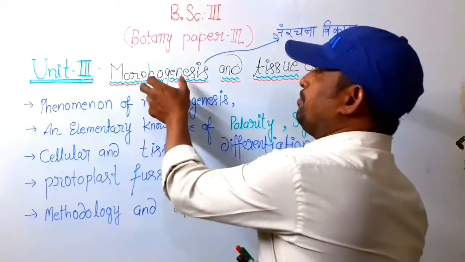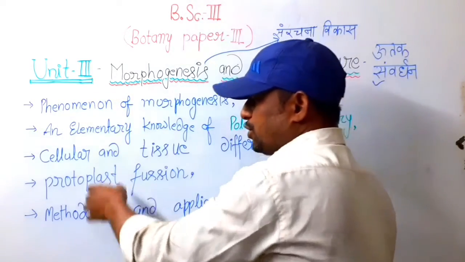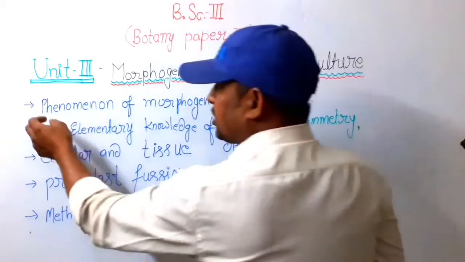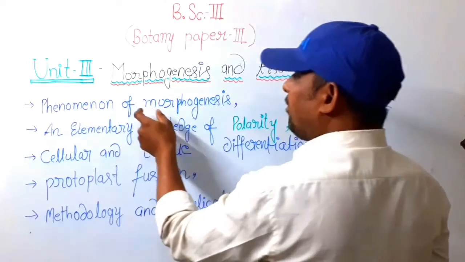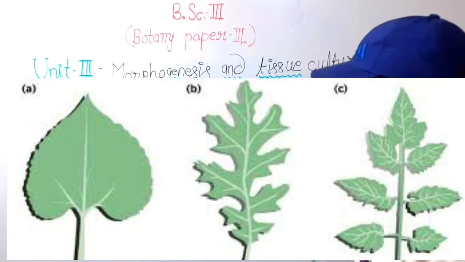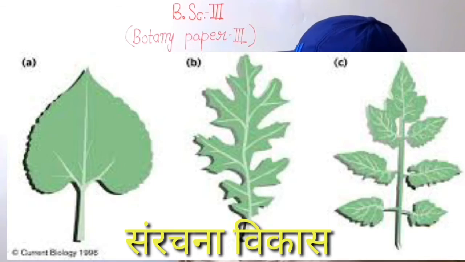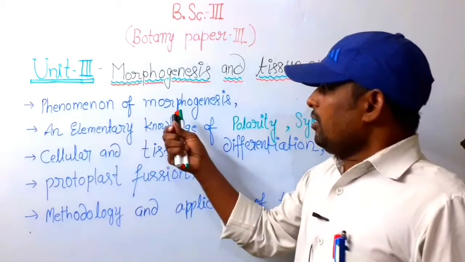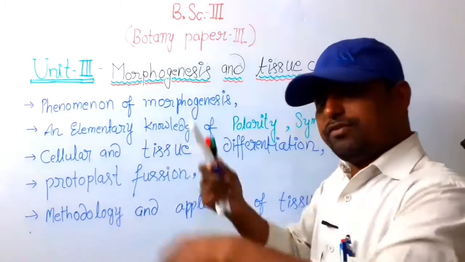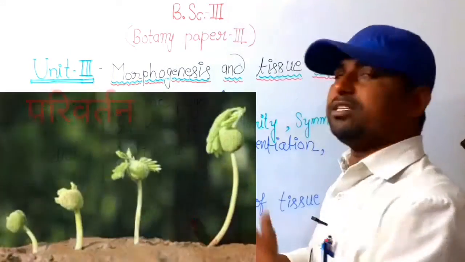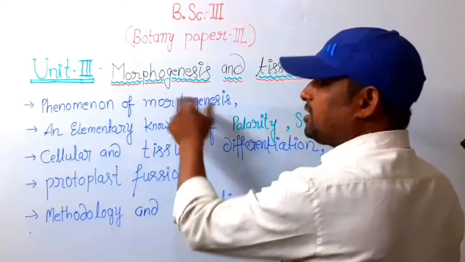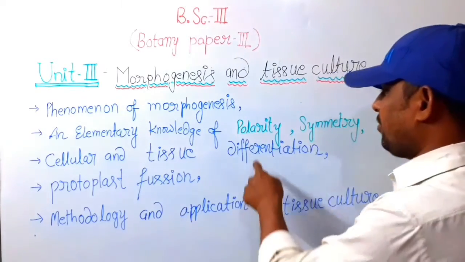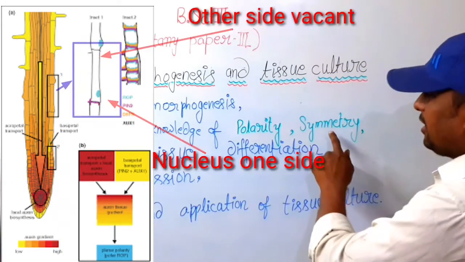So under both topics there are some small topics. Unit second has the first topic, the phenomenon of morphogenesis. What is the process? What is the phenomenon? What is the event? What are the changes? Under this topic we will study. Next topic, an elementary knowledge of polarity, symmetry.